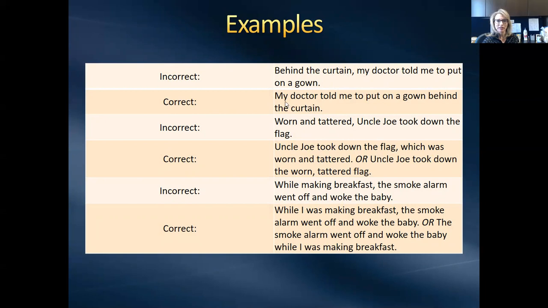So it'd be more correct to say, my doctor told me to put on a gown behind the curtain. Here's another incorrect one. Worn and tattered, Uncle Joe took down the flag. Since worn and tattered is closest to Uncle Joe, you think it's describing him, but it's actually meant to describe the flag. So you would say, Uncle Joe took down the flag, which was worn and tattered, or Uncle Joe took down the worn and tattered flag.